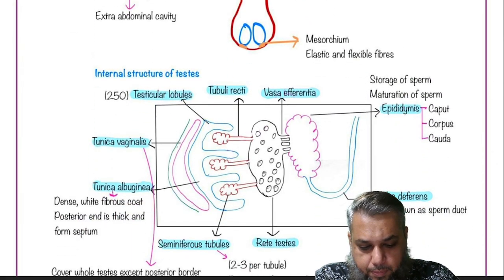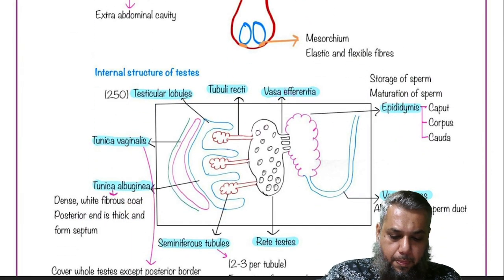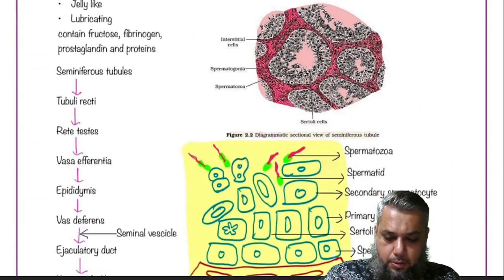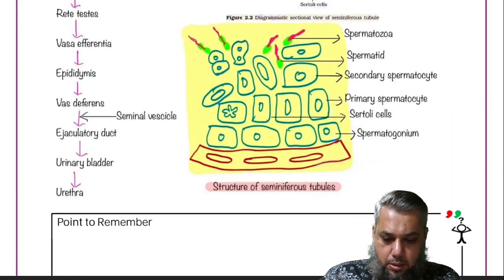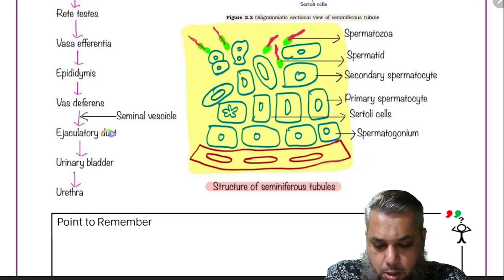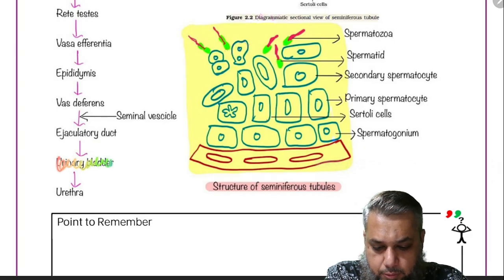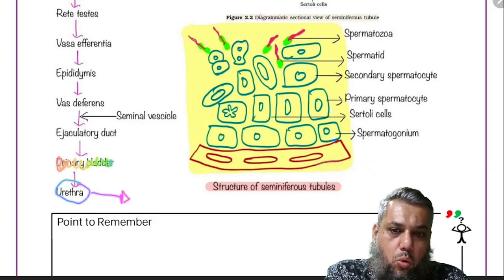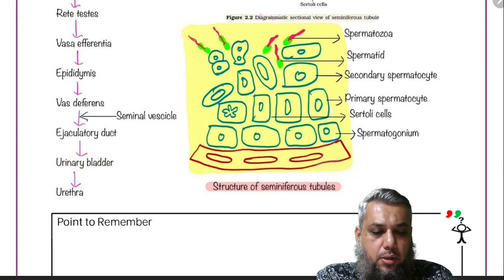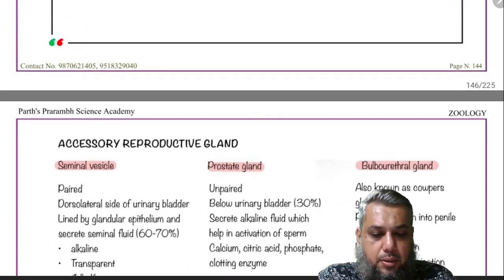Then the ejaculatory duct passes through the urethra, urinary bladder नहीं आएगा यहाँ पे, and then the urethra opens out by an opening which is called as the urethral orifice या urethral meatus.